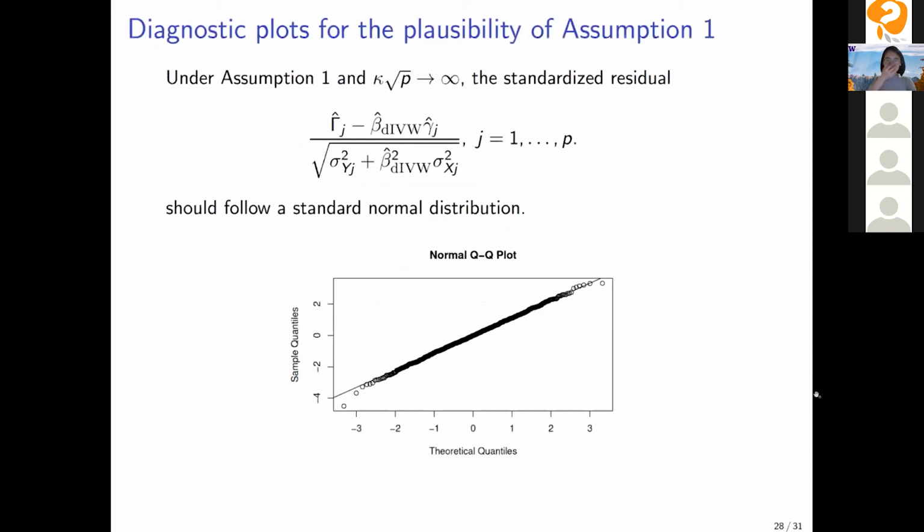So we also have a diagnostic tool for assumption 1. So it's very simple. We just calculate a standardized residual. And if all these assumptions hold, then the standardized residual should follow a normal distribution. So we can plot this QQ plot, and it shows the normal approximation should be a reasonable approximation.